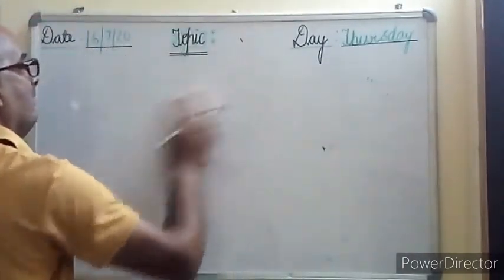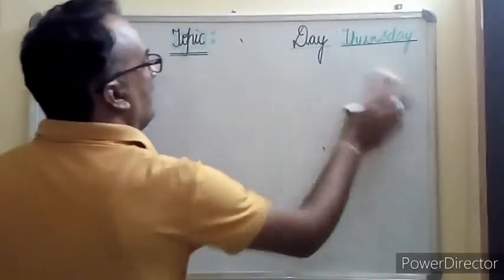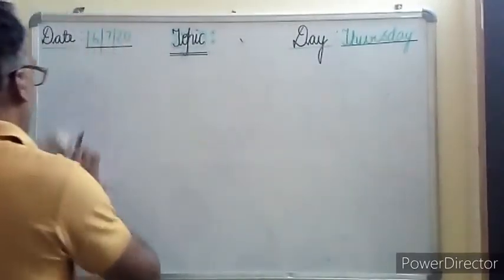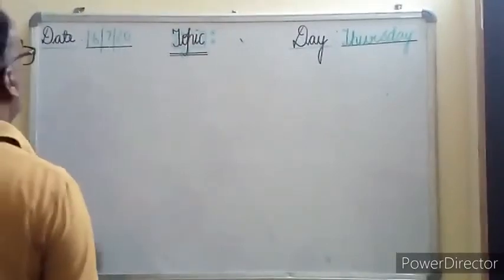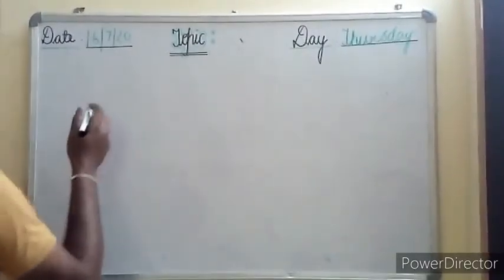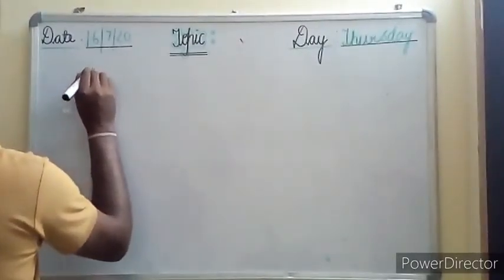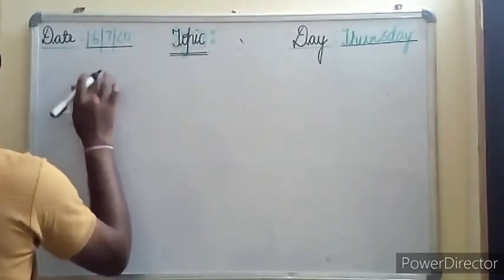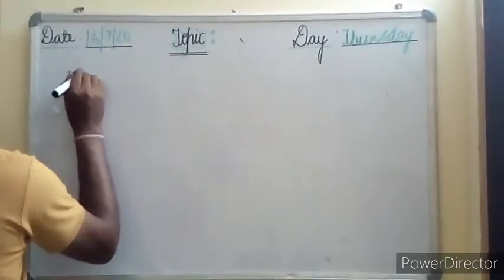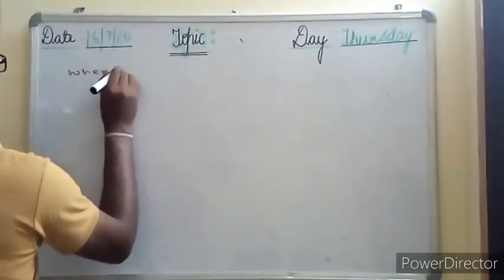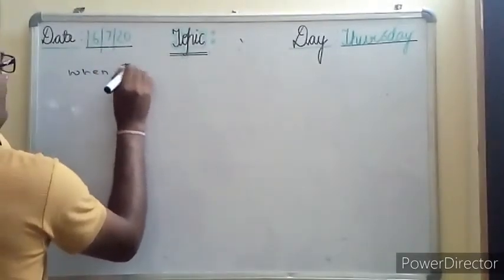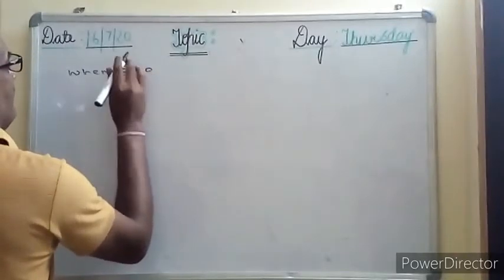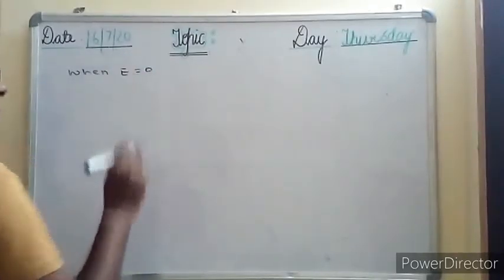Okay, how they behave. Let us look. This is very important. When electric field is zero, means in the absence of electric field, how they behave.